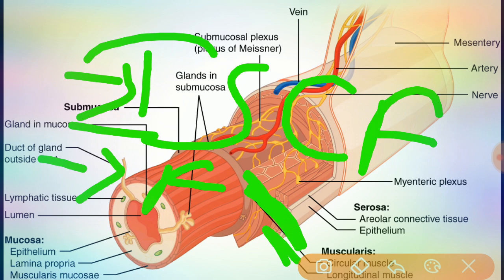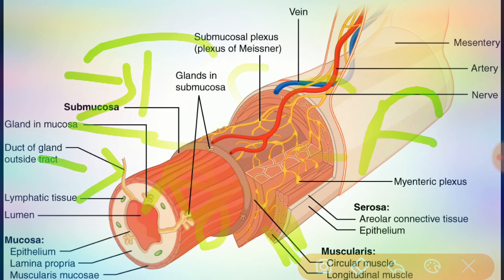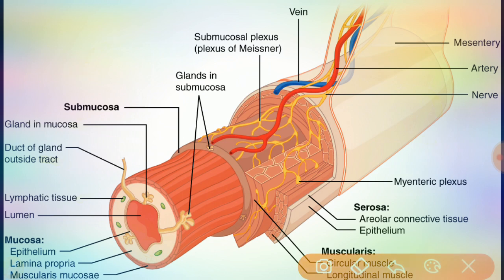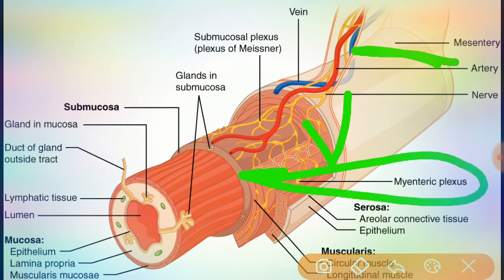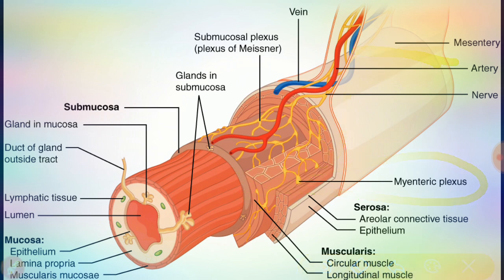Between these two layers of the muscularis there is the second plexus of neurons, which we call the myenteric plexus. So between the layers of the muscularis there is the second plexus, the myenteric plexus. Got it? So this is the third layer of the gastrointestinal tract.